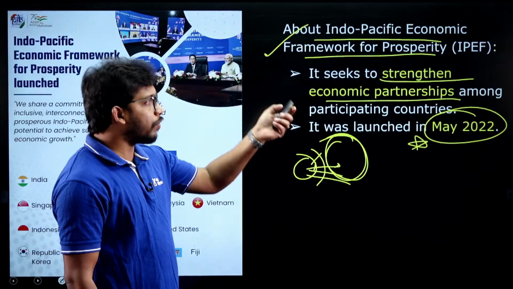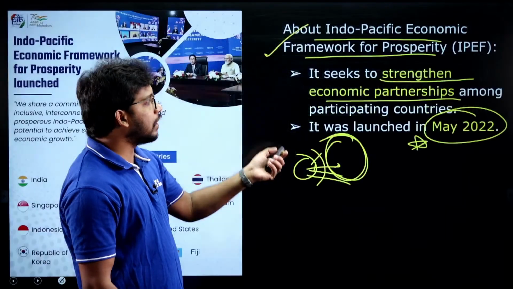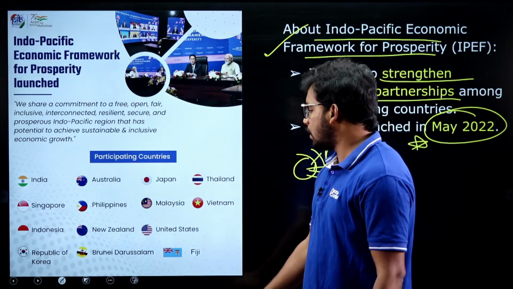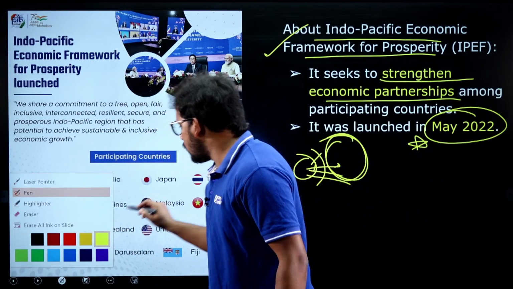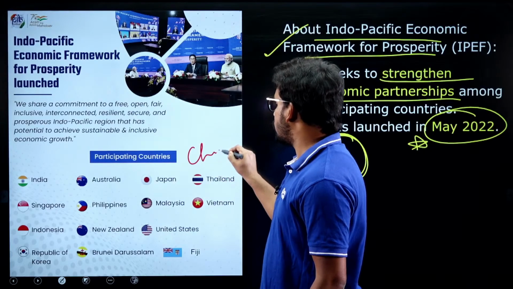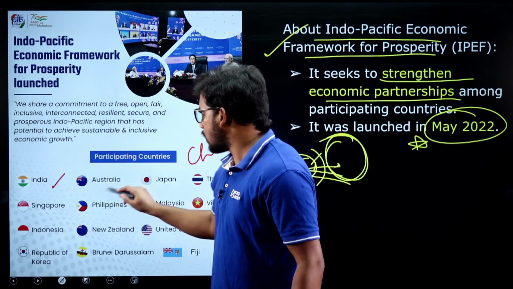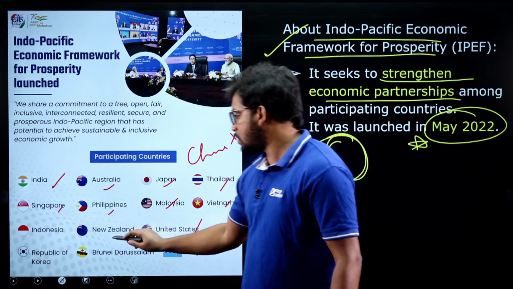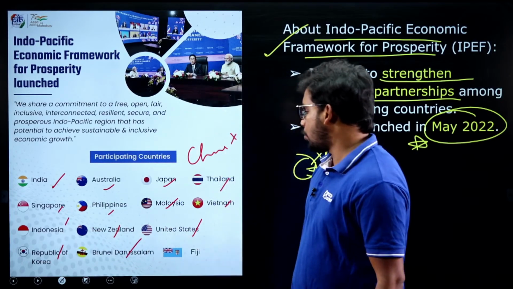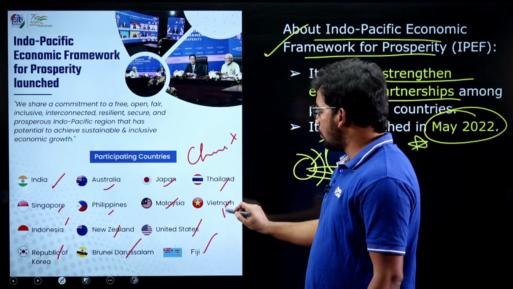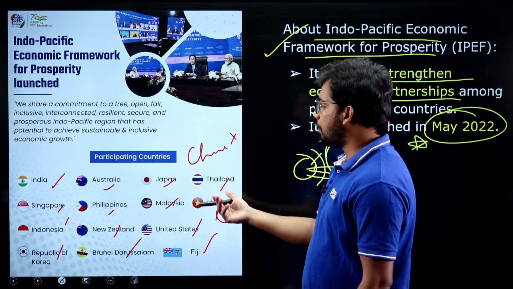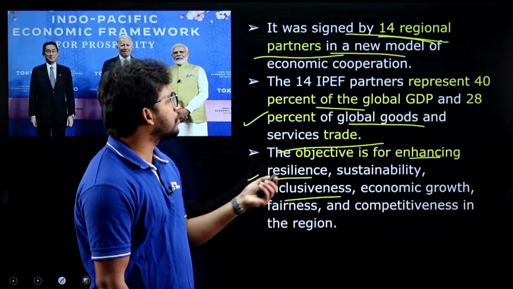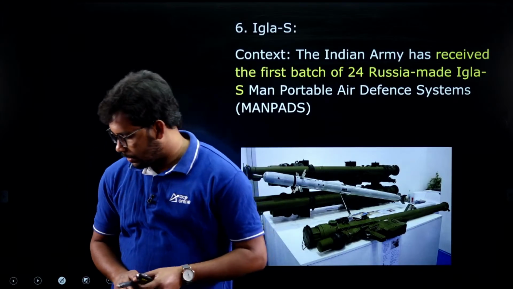You need to understand why it was launched, that is the context, and then what are all the countries that are part of it. So you can see here 14 countries are there. No China, that you need to understand here. China is absent, right? India, Australia, Japan, Thailand, Singapore, Philippines, Malaysia, Vietnam, United States, New Zealand, Indonesia, Korea, Brunei, and then Fiji. So these are the 14 countries which are part. China is not part of this initiative, right? So these are the factual points that you need to remember.